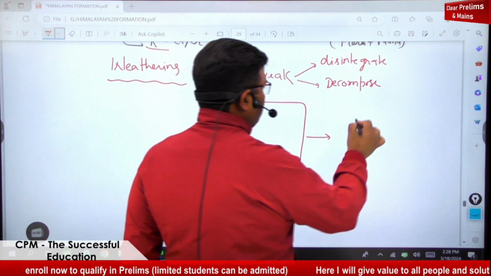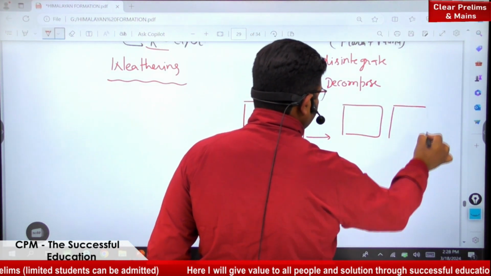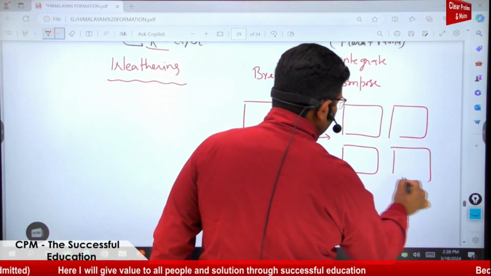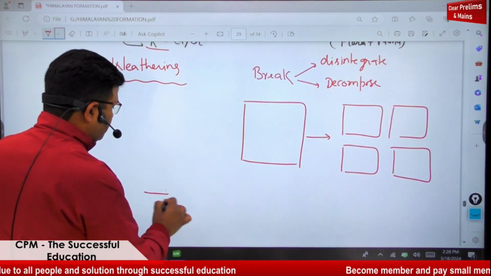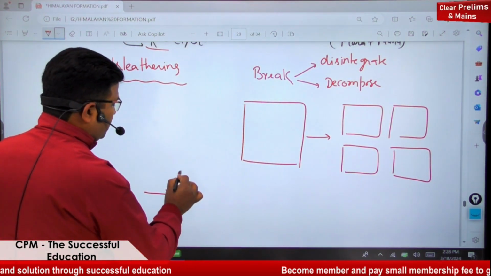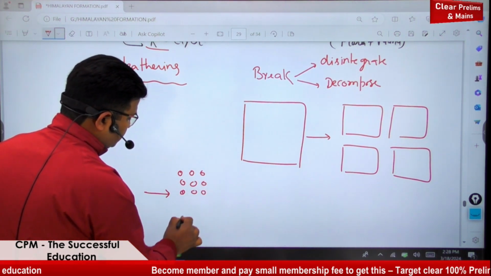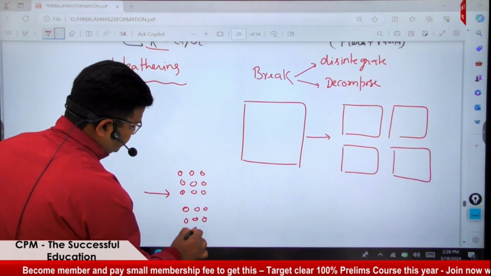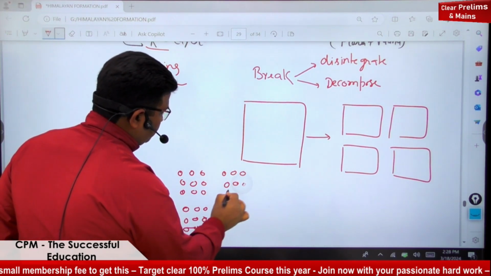So when the rock breaks, it can convert into small pieces. First it will break like this. Thereafter these large pieces of rock will break into smaller pieces, smaller rock particles.